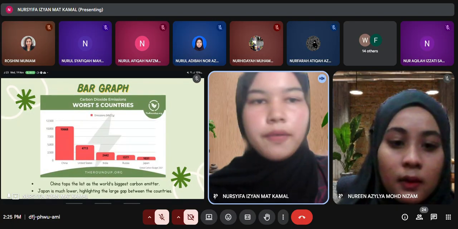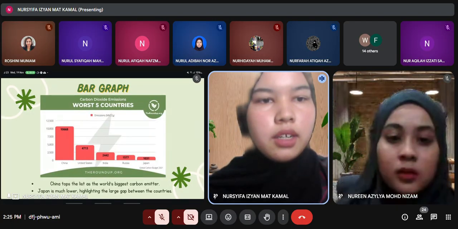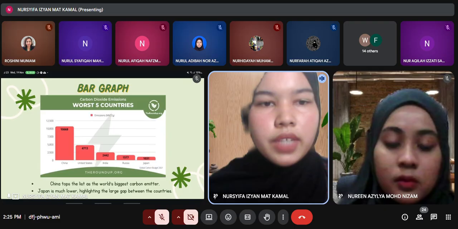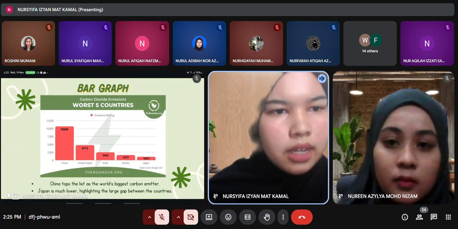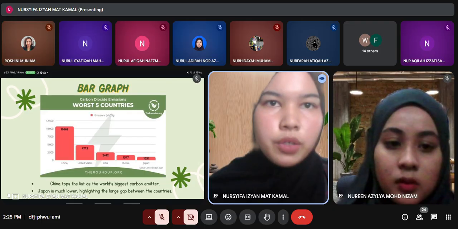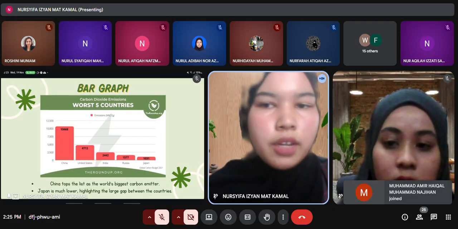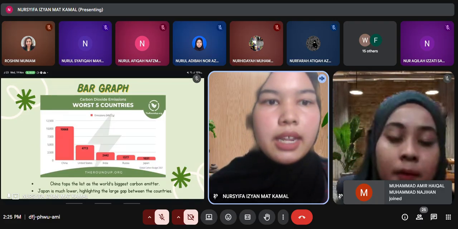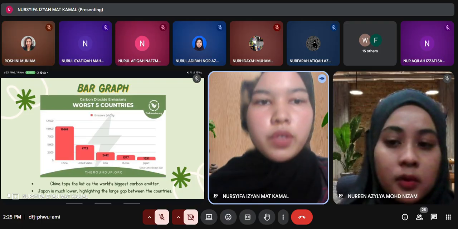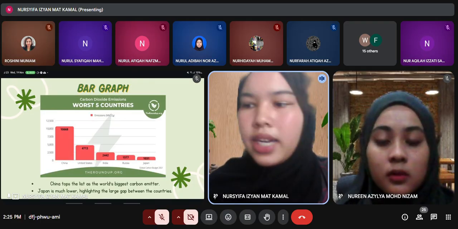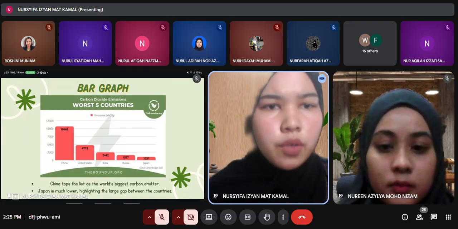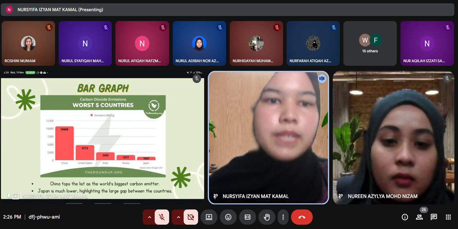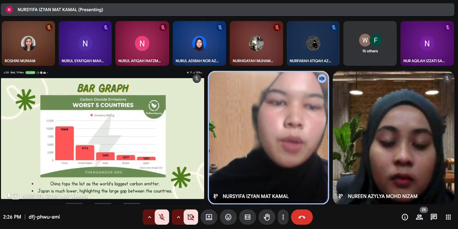For the bar graph, let us take a look at the first diagram. This graph was taken from the Roundup organization and was published by Arabel Ruiz. It shows the carbon dioxide emissions produced by the top 5 polluting countries in the world. China stands at the top with a huge amount, which is 10,668 mtCO2. This makes China the biggest carbon emitter among all countries.